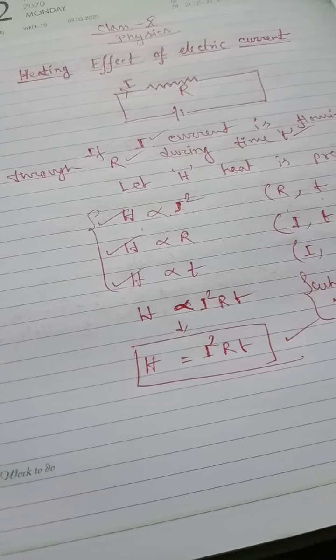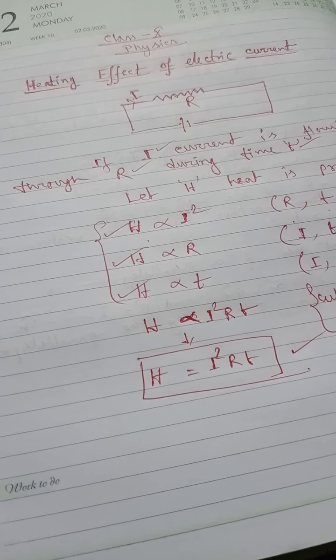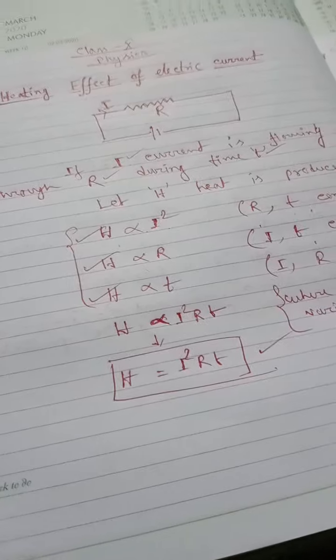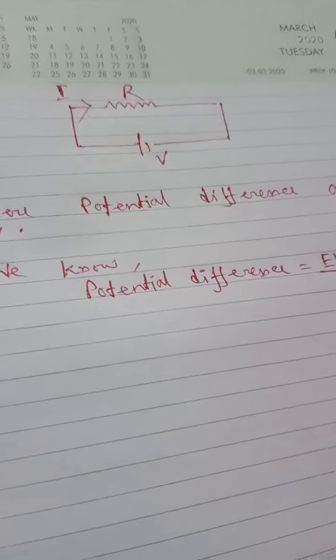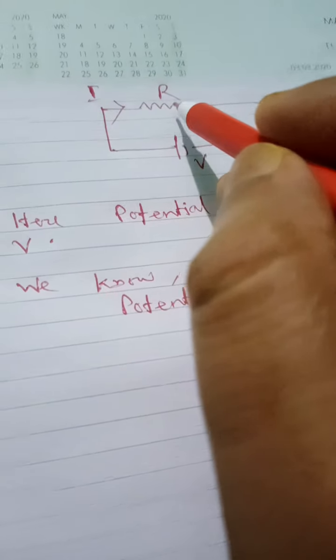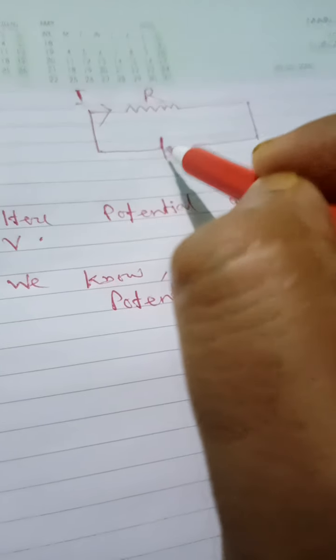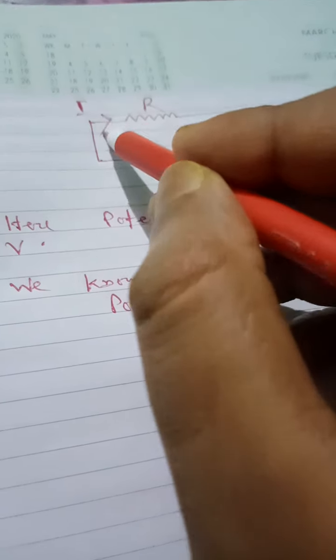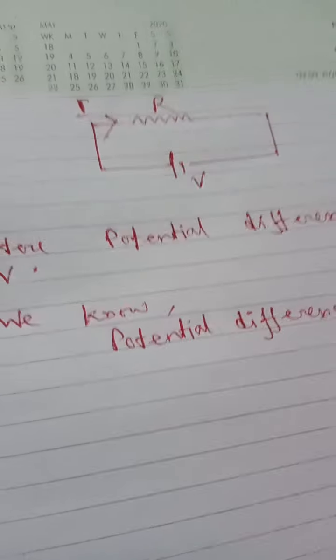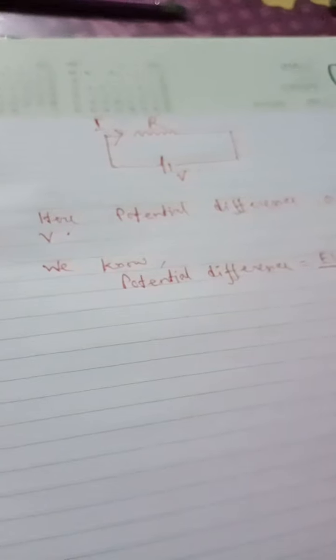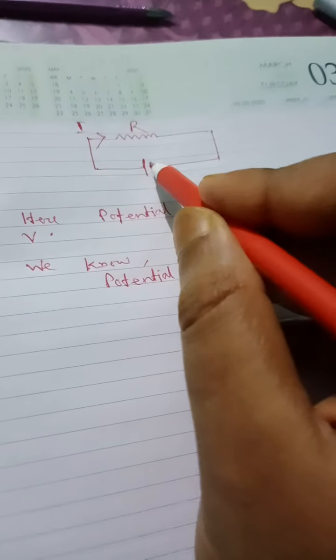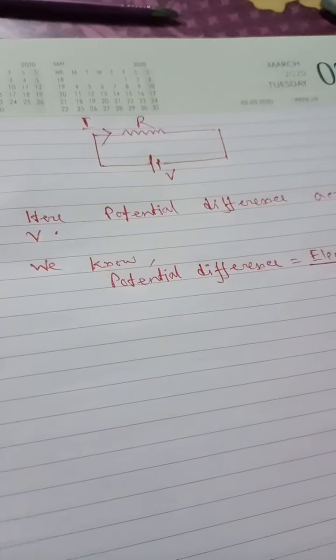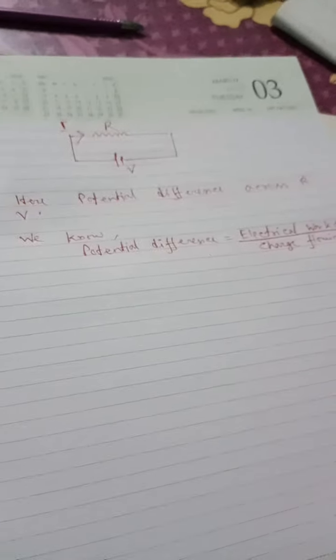We can define it in terms of work done. Now see, here I draw another similar circuit. Here is resistance R, I give the source voltage V, and current I is passing through the resistance R. That means the potential difference across R is V, because V is the supplied voltage.